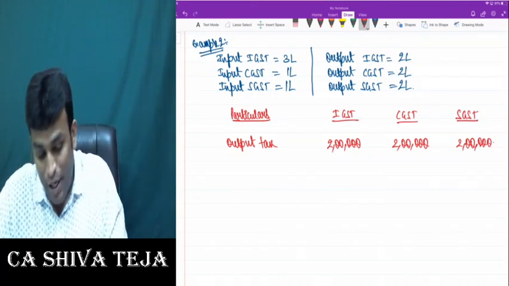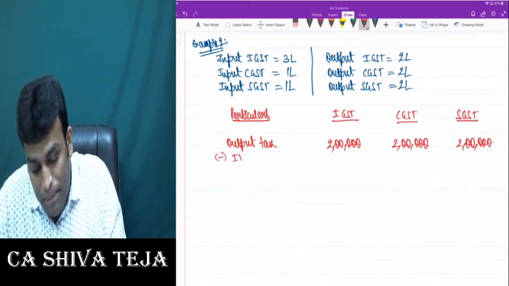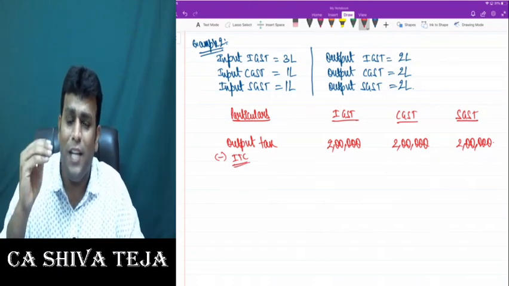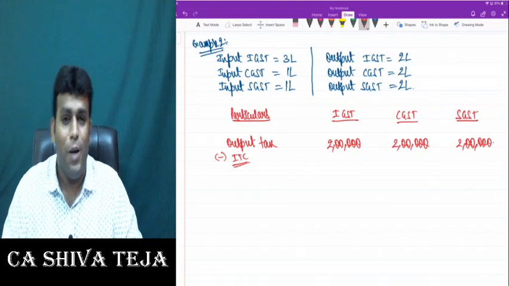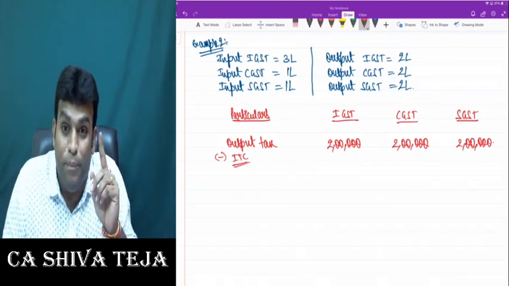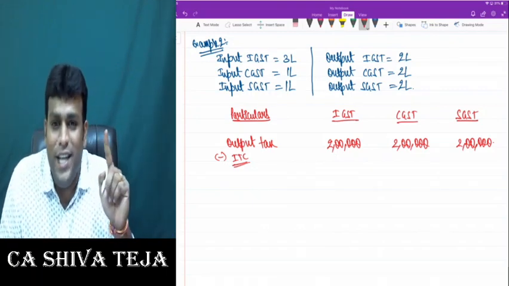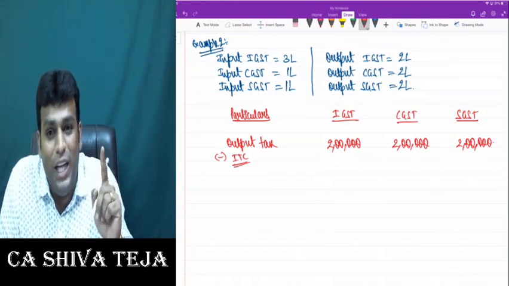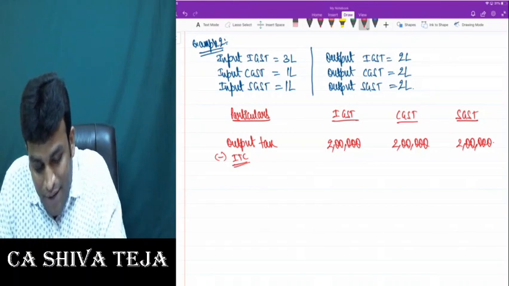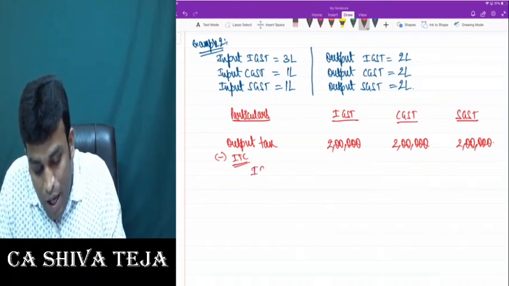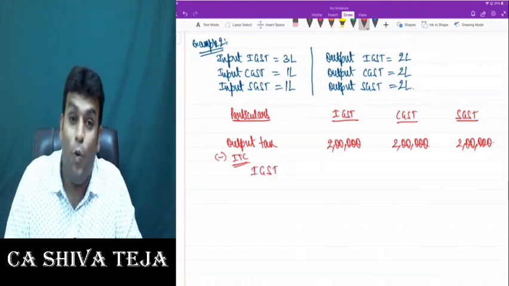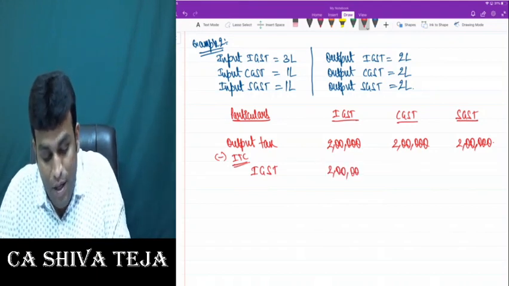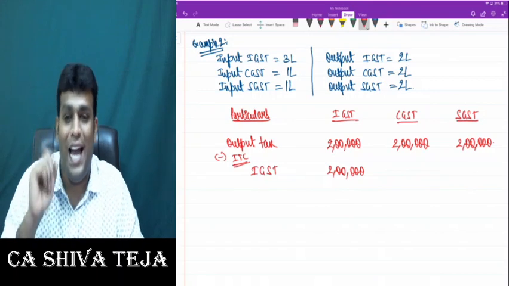Clear, my dear friends? Now see here, when I calculate my input tax credit, kindly please tell me what is that first credit I utilize? Come on. Definitely, my dear friends, I told one principle that CGST, SGST credit to be utilized only after IGST credit is fully exhausted. So first I will definitely use IGST credit. What is the credit I have got? 3 lakhs. So first I will utilize 2 lakhs here. Now what is the balance figure I have got? 1 lakh I have got.